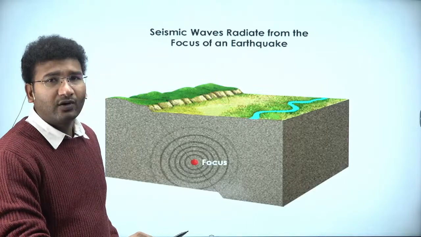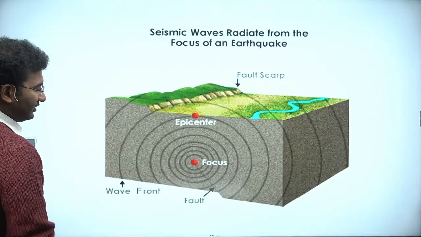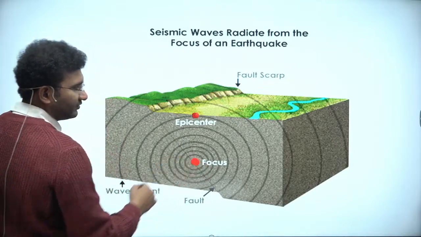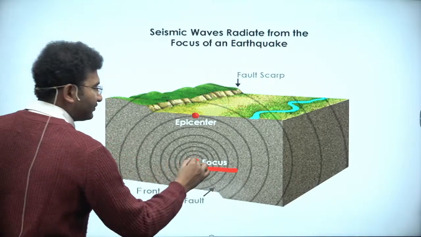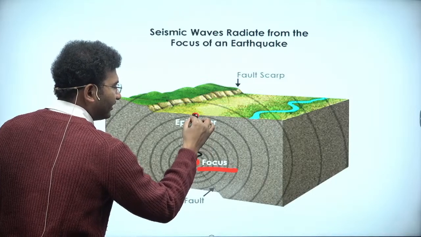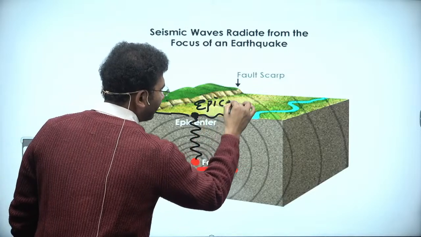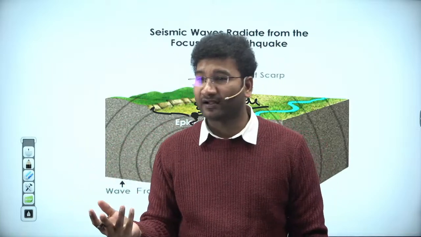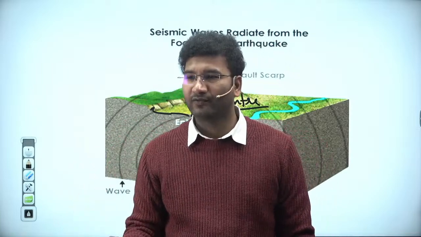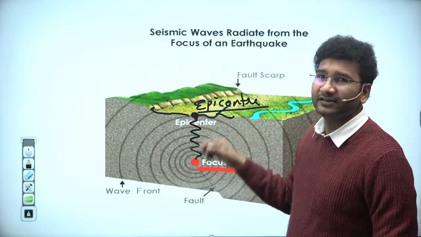Now let us go little more into detail and try to understand what are the key terms that are associated with the earthquake. See, the place within the body of the earth where the earthquake starts, where the shaking starts, that is called as focus. Whereas when these waves start and come and hit the surface of the earth, that is called as epicenter. आपने ये सुना होगा earthquake आया तो what is the magnitude, you might be asking. अरे कितना earthquake आया? 6.5, 7.2, 3.4. These are the numbers you might have heard like that. So that is nothing but epicenter.